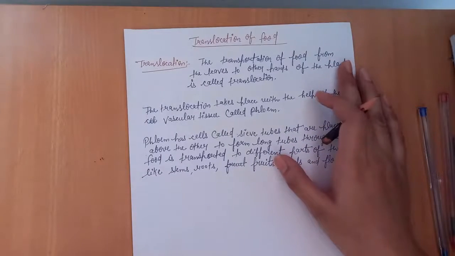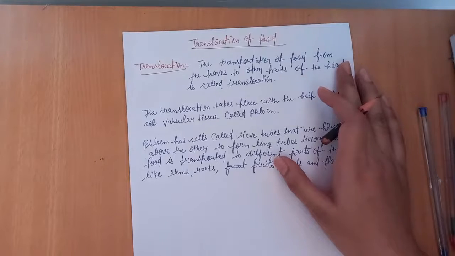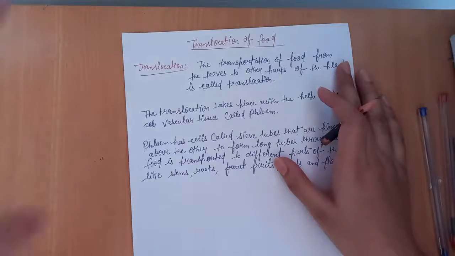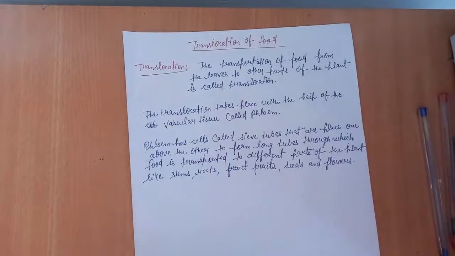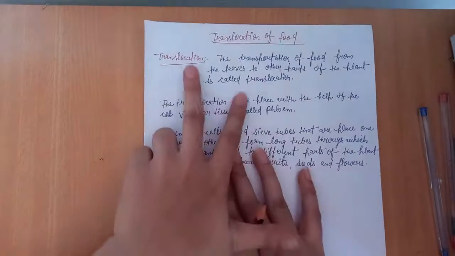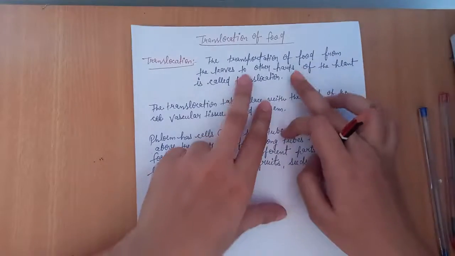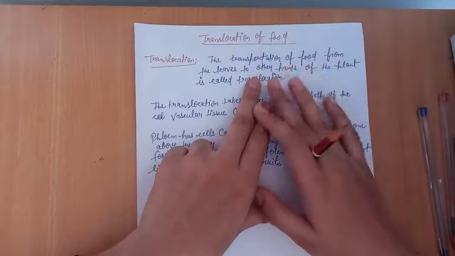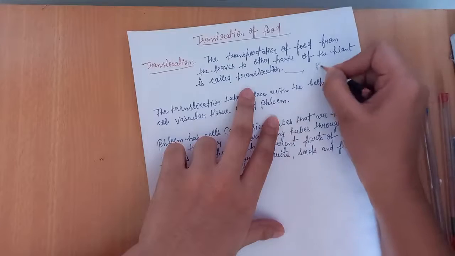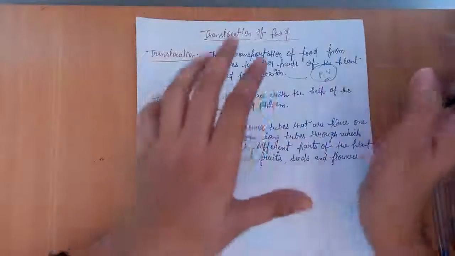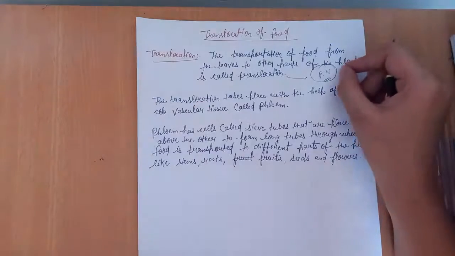So students, you have seen how water and mineral movement is possible to the upper height of the plant after being absorbed by the root hair. And next is transportation of food. Food is prepared by the leaves. After preparing the food, how is food transported to each part of the plant? For the transportation of food, there is one word, that is translocation. Translocation means the transportation of food from the leaves to the other parts of the plant. And translocation is possible because of the phloem vessel that is spread all over the plant, as you have seen in the diagram.